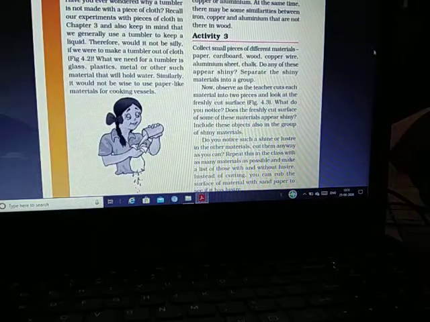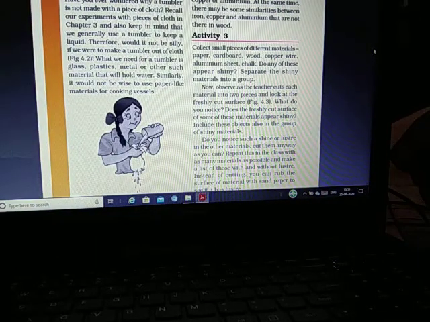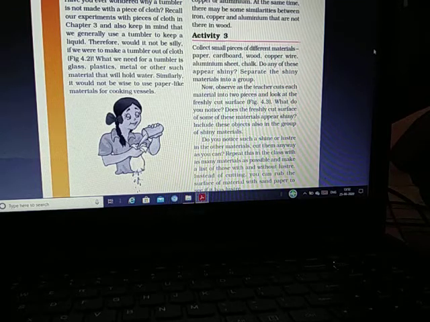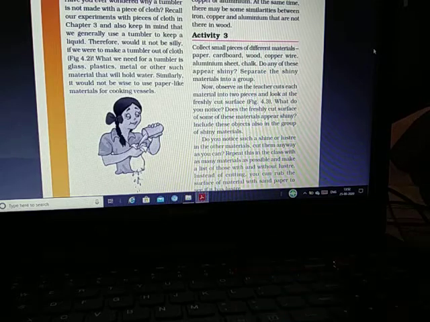Okay, this is a pen, and it is made with the material aluminium. It is not made with a piece of cloth. Why? Because cloth will burn. What will happen to cloth if you put a cloth vessel on the gas? It will get burned.